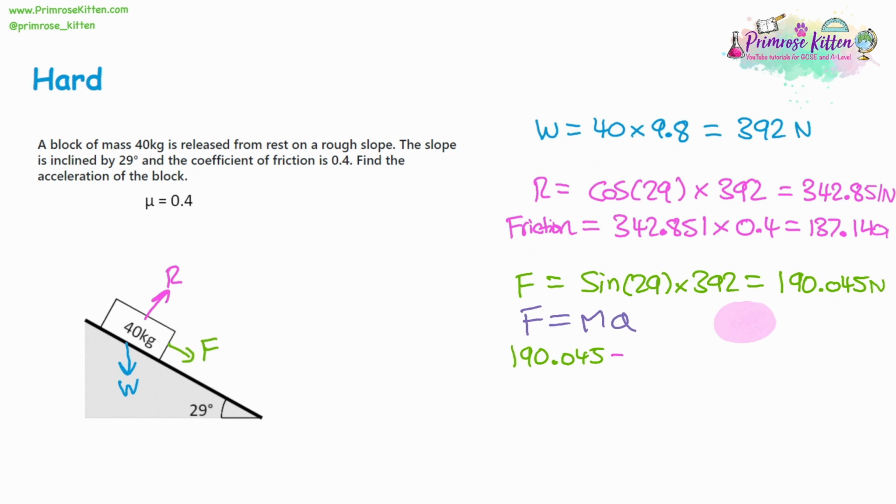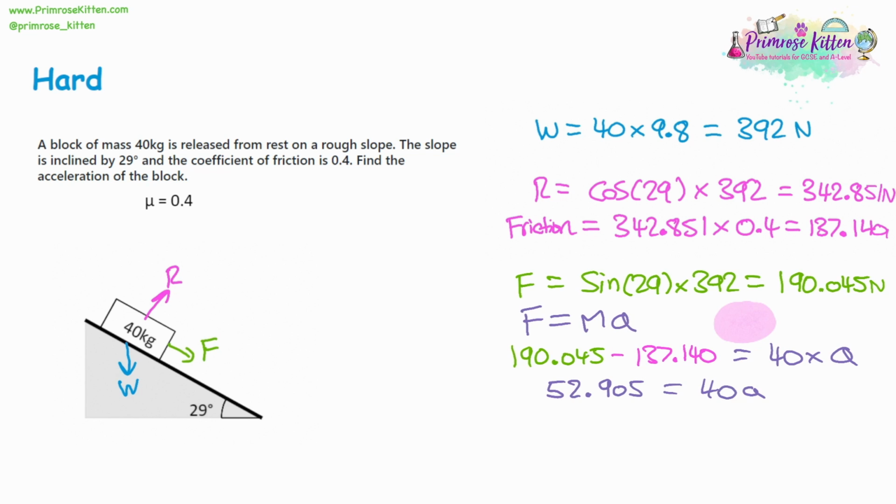So we're taking away the 137.140. And then that's what's going to be equal to the mass times acceleration, 40 times A. So firstly, let's take our two forces away from each other. And that should leave us with 52.905 newtons. So that's equal to 40 lots of the acceleration.